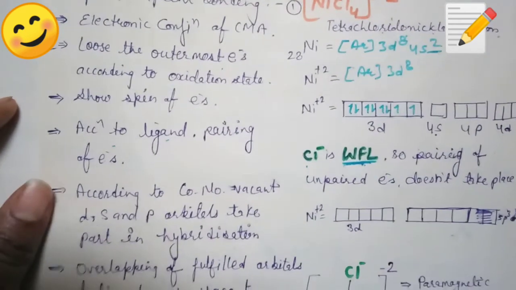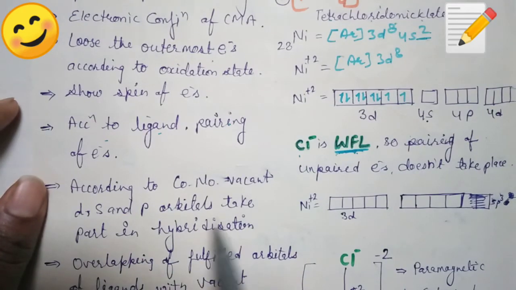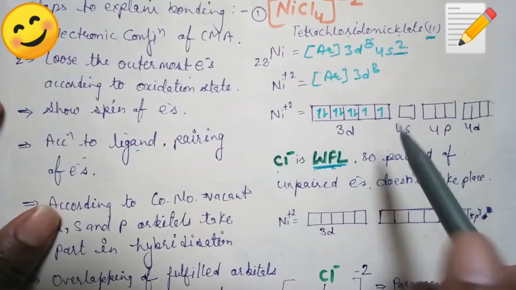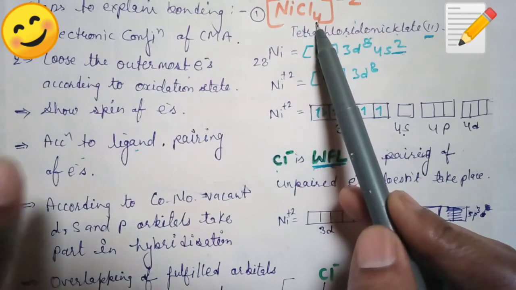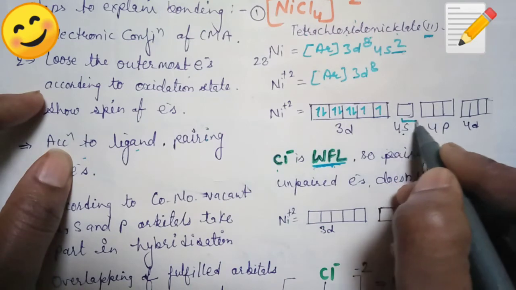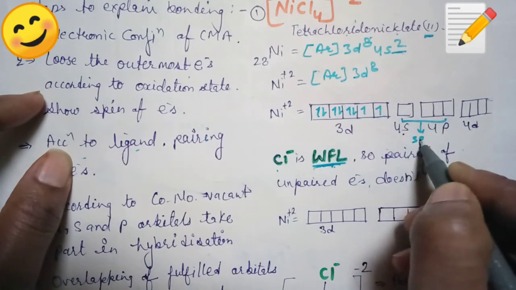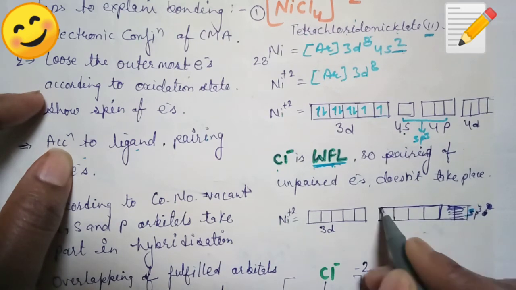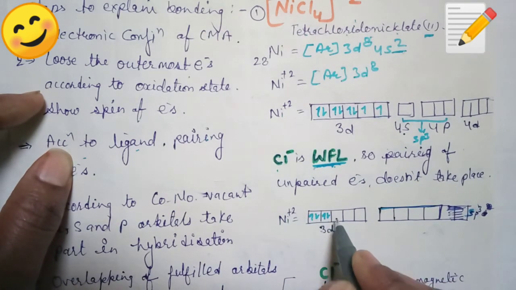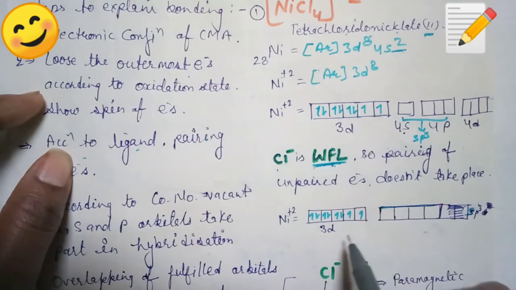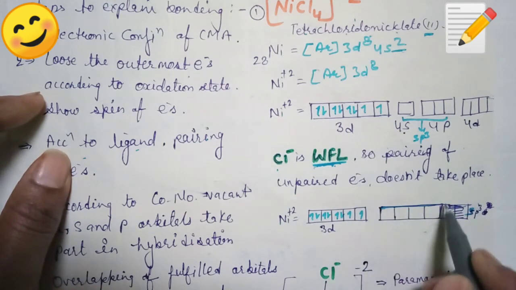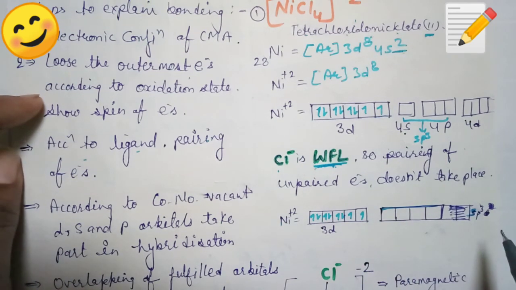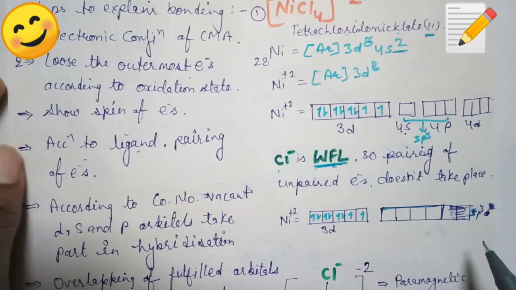So according to coordination number, vacant d, s or p orbitals take part in hybridization. How many orbitals are required? 4, because the coordination number is 4. So 1 s and 3 p orbitals will take part, meaning sp3 hybridization will occur. The 3d electrons remain as they are, and these sp3 orbitals are formed in sp3 hybridization, meaning a tetrahedral geometry will be obtained.